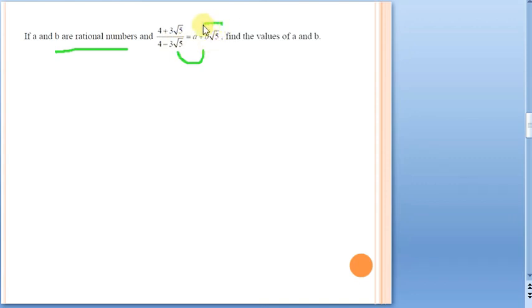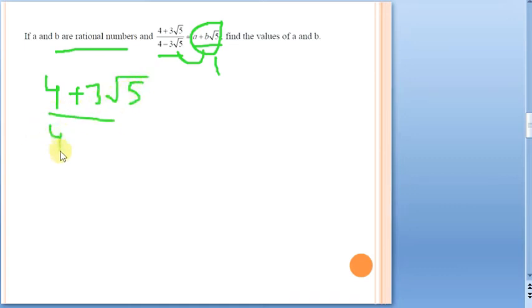Let us forget this particular part here. If you observe here, there is nothing in the denominator. That means you would have done the rationalization for this one. That's it. So just take the given thing, that is 4 plus 3 root 5 by 4 minus 3 root 5. That is what exactly has been given. Now whenever you find any question with an irrational denominator, always rationalize first, then think about the question. That's it. So the rule is very simple.